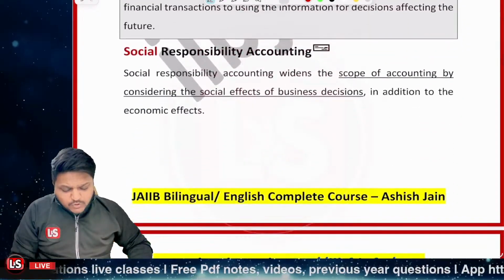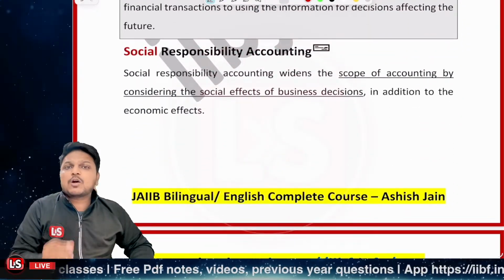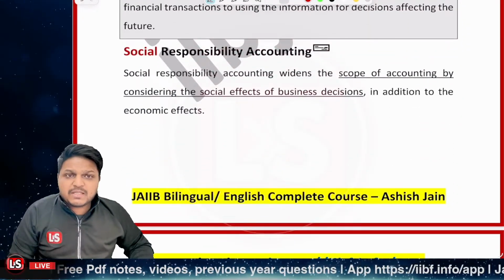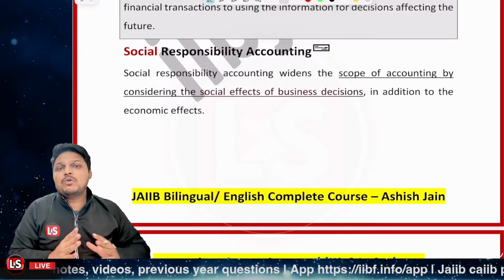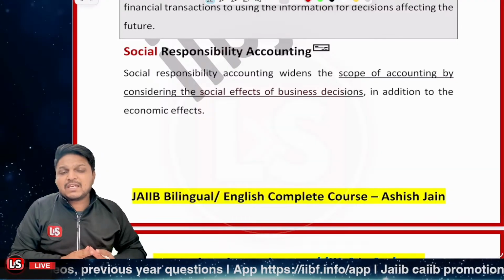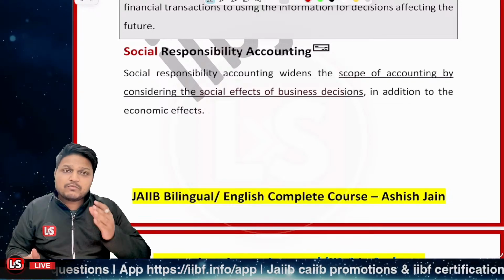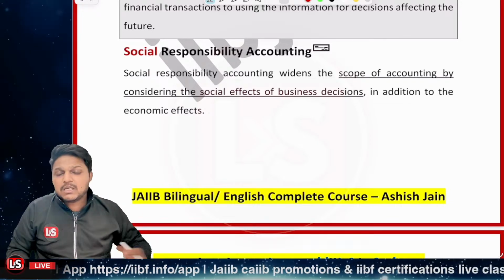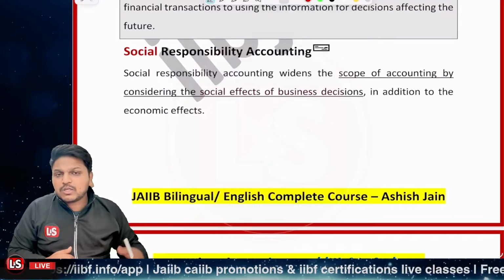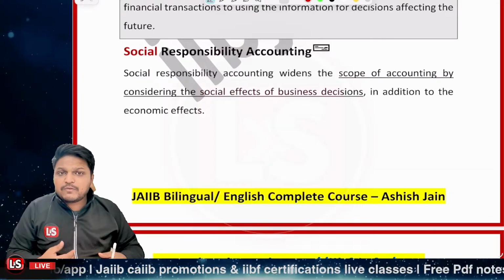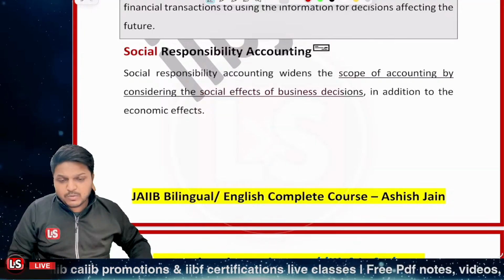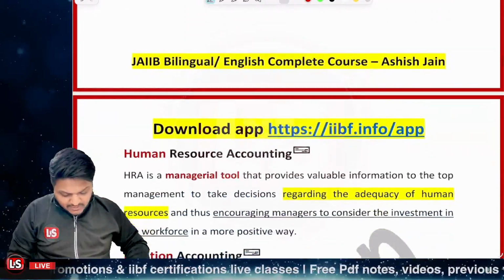Further, it's related to social responsibility accounting. Now, social responsibility accounting basically widens the scope of accounting, because we are not just taking care of the business decisions, but also what we are imparting toward the society, to the economy, right? In addition to the economy, what we are basically offering to the society around us. That is social responsibility accounting.